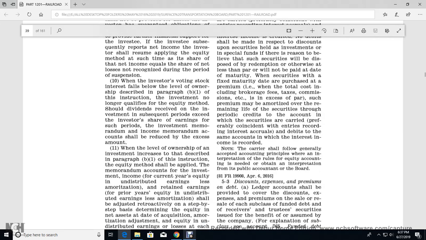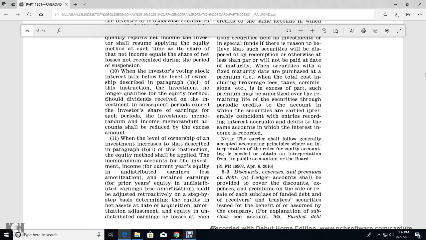10. When the investor's voting stock interest falls below the ownership described in paragraph B1 of the instruction, the investment no longer qualifies for the equity method. Dividends received from the investment in subsequent periods that exceed the investor's share of earnings for such period, the investment memorandum account shall be reduced by the excessive amount.